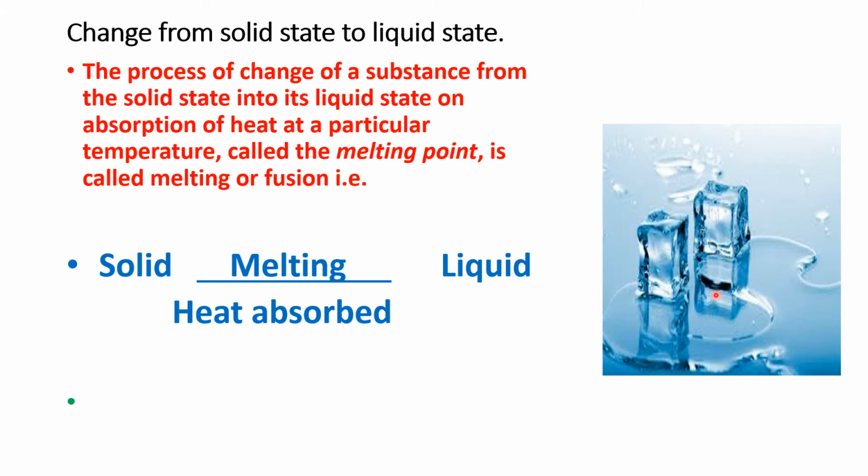Next question. Is heat absorbed or released for melting to take place? So what will be your answer? Heat is absorbed. So it requires heat energy for changing the state of the molecules from solid state to liquid state.